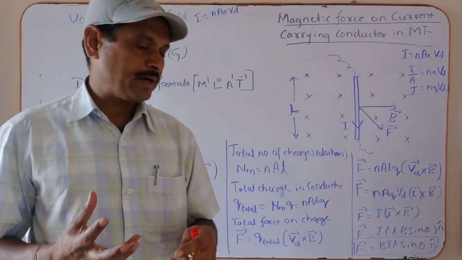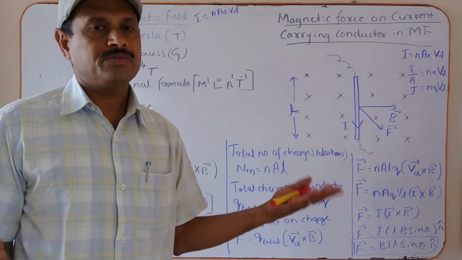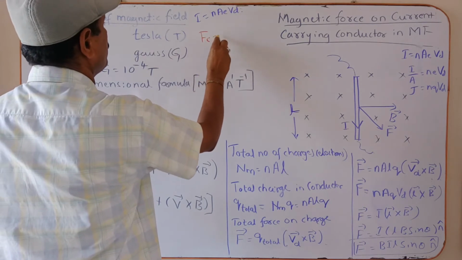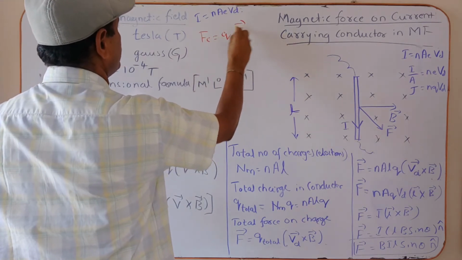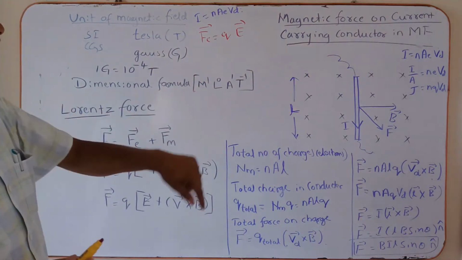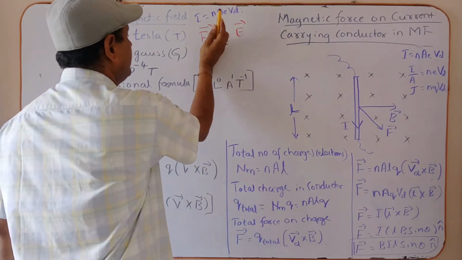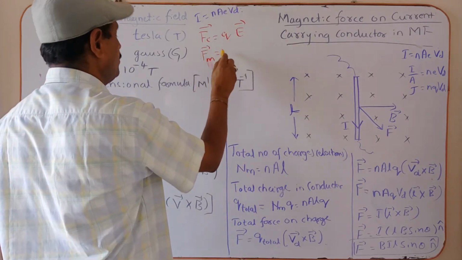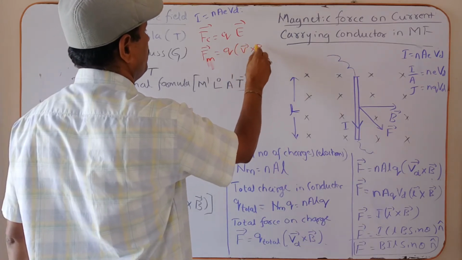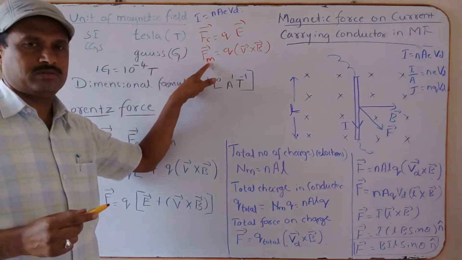Now the moving charged particle is entering the electric field, the force acting on the charge is Fe is equal to q into E, where E is a vector. Now the force acting on the moving charged particle in the magnetic field is Fm is equal to q into vector v cross vector B. This is the electric force, this is the magnetic force.